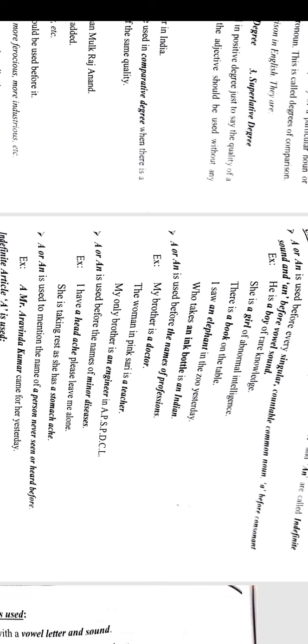So we will use a or an before names of professions, such as doctor, teacher, engineer. Before any profession we will keep a or an. When it gets a consonant sound we keep a, and if it gets a vowel sound we keep an. Next, some more examples. A or an is used before the names of minor diseases. So before minor diseases also we will keep a or an.